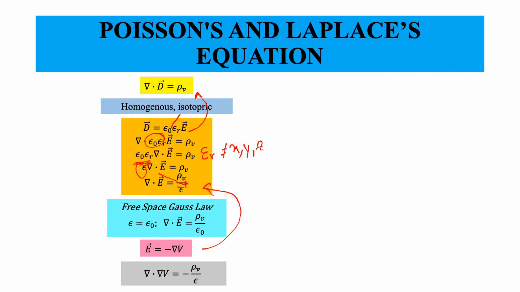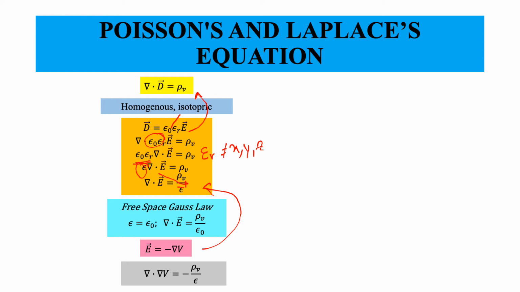The equation that we are working on is del square V equals minus rho V by epsilon. So this is the equation that we are working with.